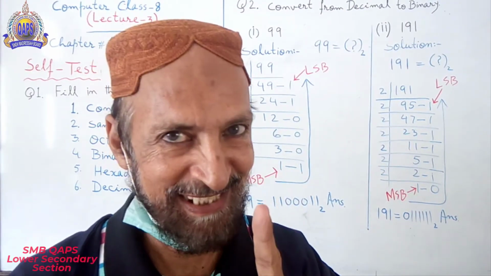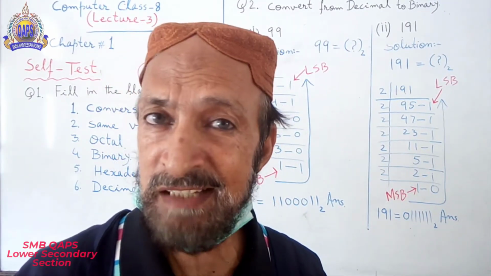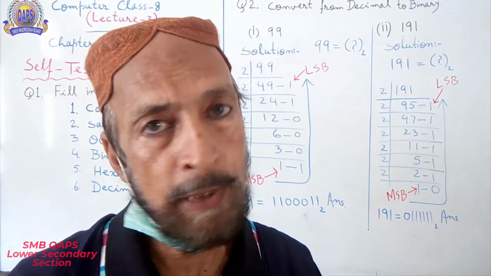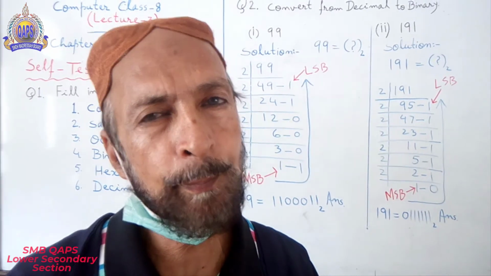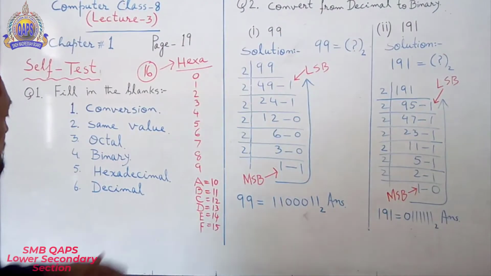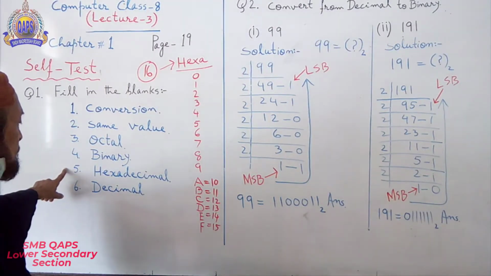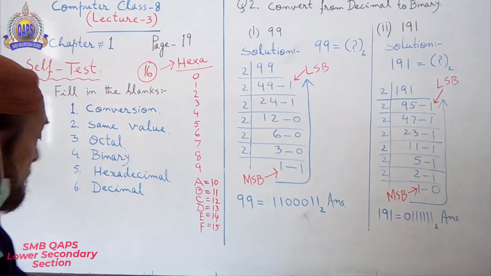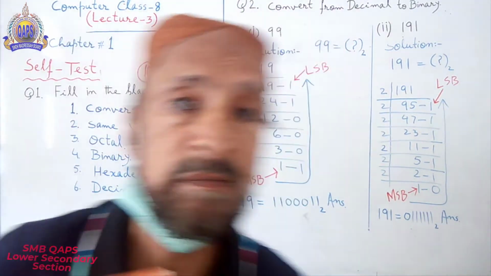I hope you understand. If you do not understand, I will teach you again and again, but pay your proper attention, my dear students. Finish. Number 5, hexadecimal. Now, number 6.